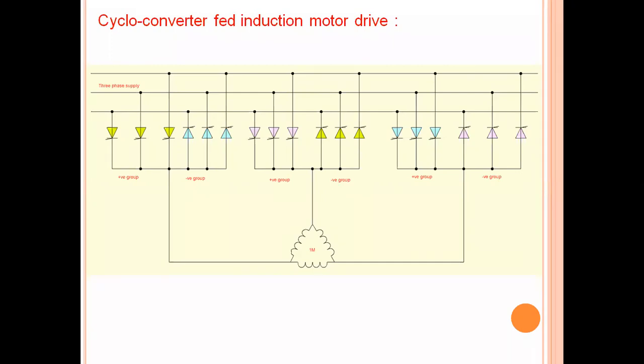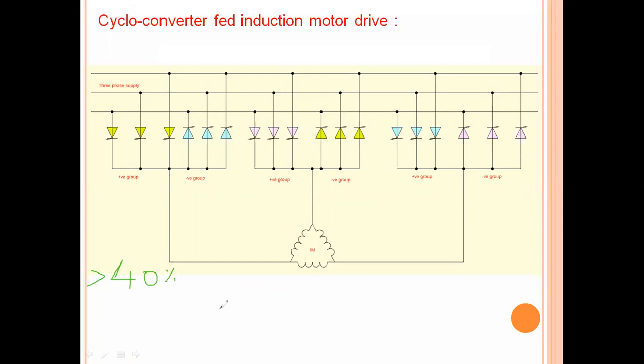The harmonic content increases with the increase in frequency. Suppose the supply frequency is 50 hertz. If we use more than 40% of the 50 hertz, then the harmonic content will rise.